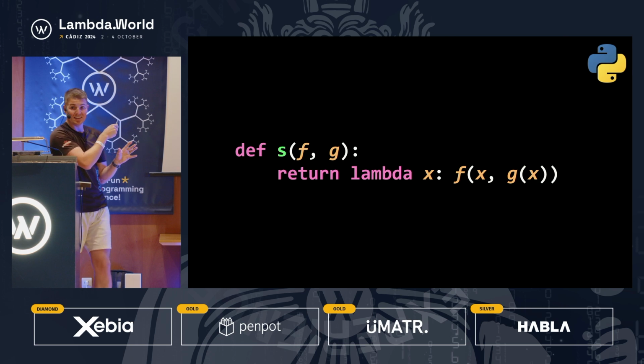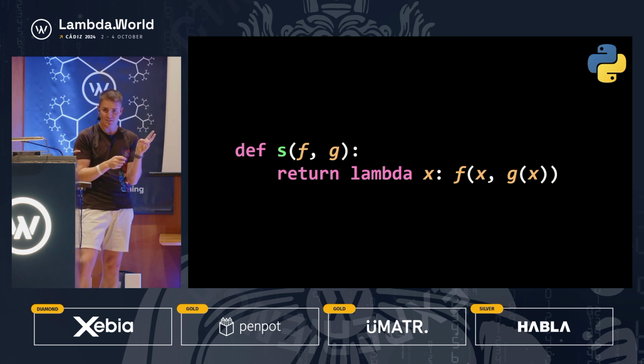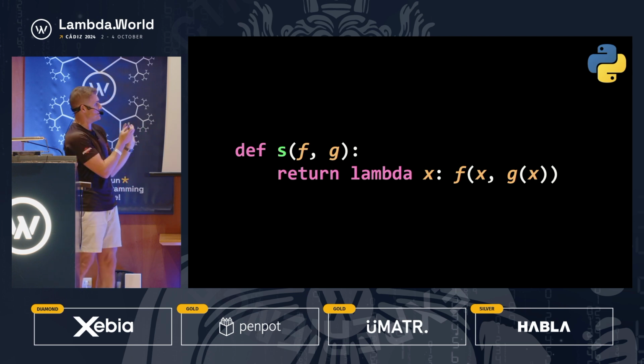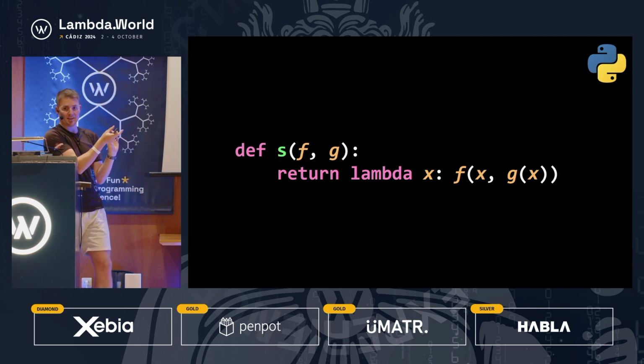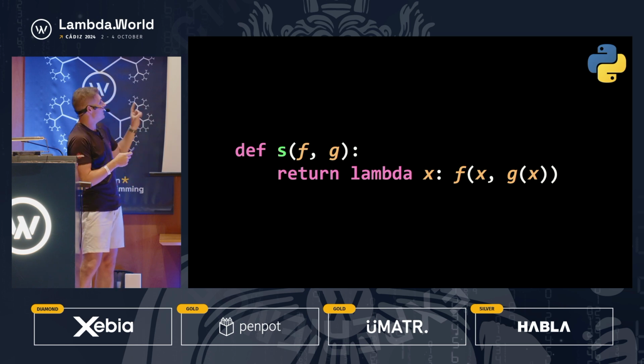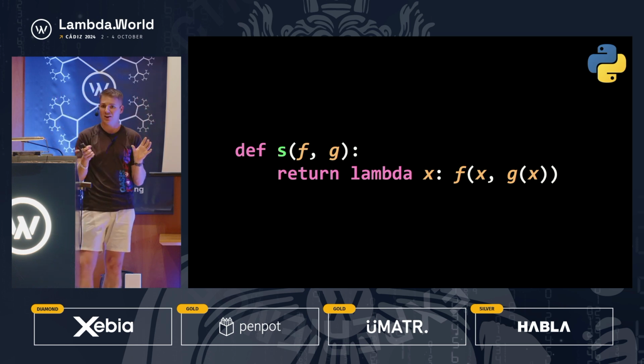So S is a binary function-only function that takes 2 function arguments. F is binary and G is unary. What it does is it applies G to X and passes that as the second argument to the binary function F. And the first argument is just the original argument X. One of the games that you can play in your head is how many ways are there actually to combine a binary function and a unary function? All of those map to combinators.